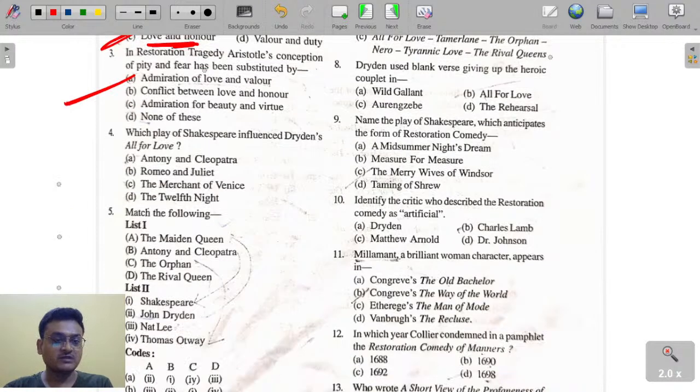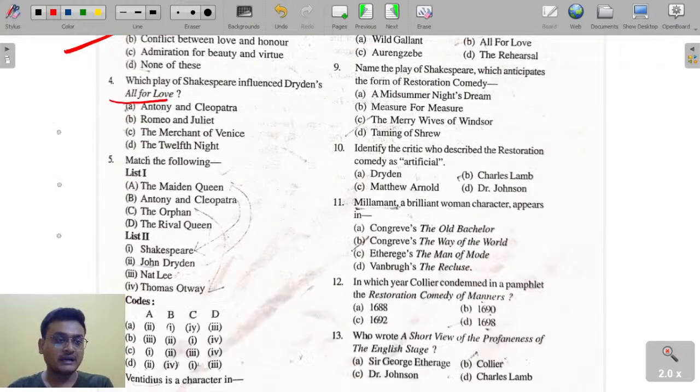Which play of Shakespeare influenced Dryden's All for Love? Dryden's All for Love, that is here Antony and Cleopatra. Antony and Cleopatra has influenced Dryden's All for Love, which was written in blank verse. The Maiden Queen, Antony and Cleopatra. The Orphan, the Rival Queen. Shakespeare has written Antony and Cleopatra, whereas here the Orphan is by Thomas Otway.